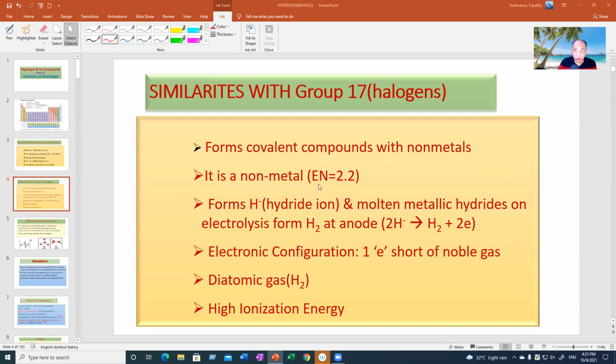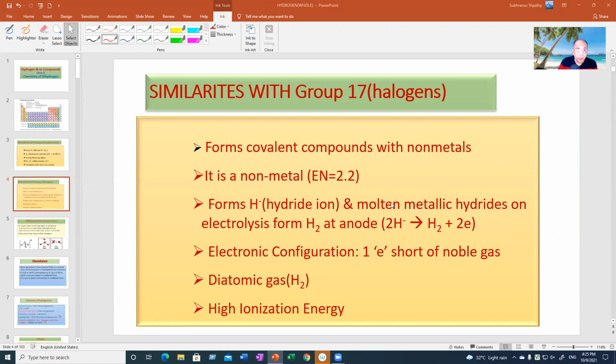And in fact, I told you that it is a nonmetal like halogens. It can form a negative ion, mononegative ion, hydride ion, by accepting one electron and acquiring helium configuration. You don't write anything now. I will tell you when to write. And it forms metallic hydrides, NaH, CaH2, like that.